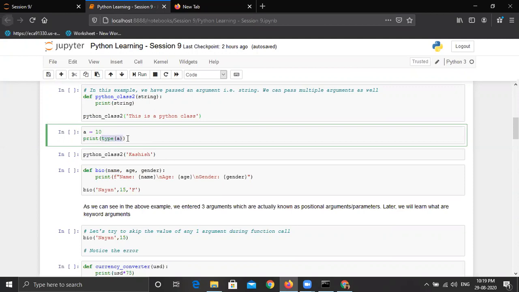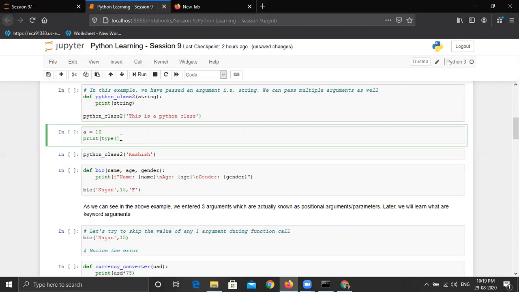So let's focus on the type function. The type function is being called here, and inside the type function in the parenthesis, we can see there is an argument which is a. So a is nothing but a variable, and we are checking the data type of this variable a, and this is an argument, right? Somewhere in the backend, it is defined that type will always take an argument.